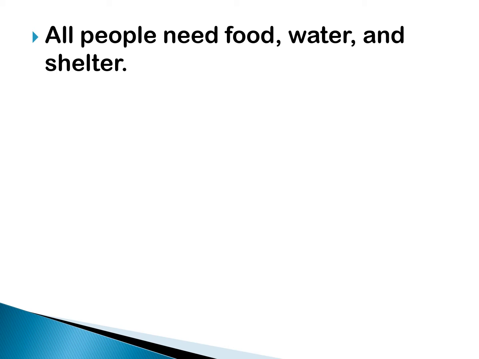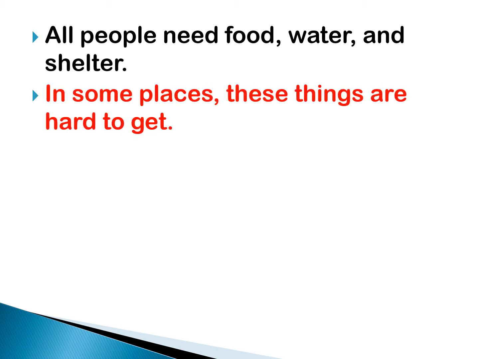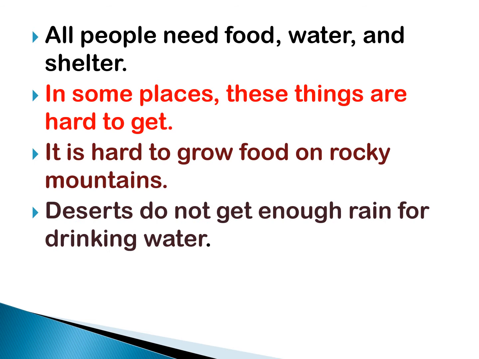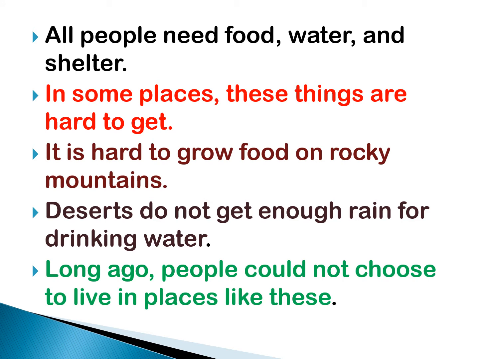Did you know that all people need food, water, and shelter? In some places, these things are hard to get. It is hard to grow food on rocky mountains. Deserts do not get enough rain for drinking water. Long ago, people could not choose to live in places like these.